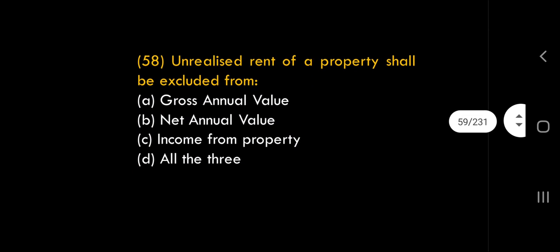Come to the next question, 58th question. Unrealized rent of a property shall be excluded from. Generally, unrealized rent we deduct from actual rent. Annual rent we take, and from that we deduct unrealized rent. I will repeat for you. When we compute GAV, how many steps? 3 steps. First step, what is it?